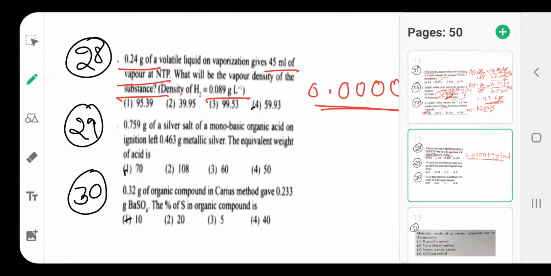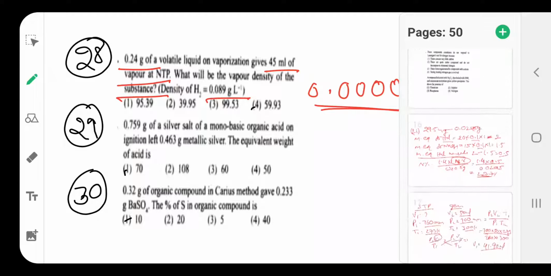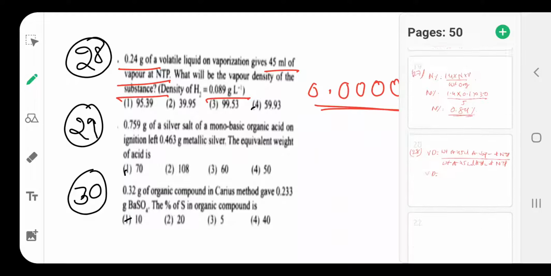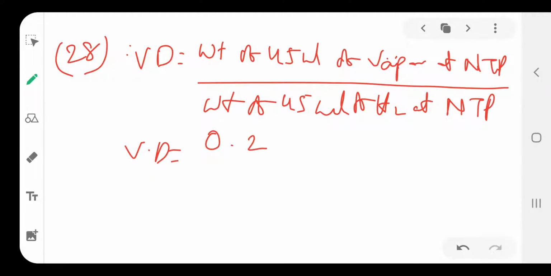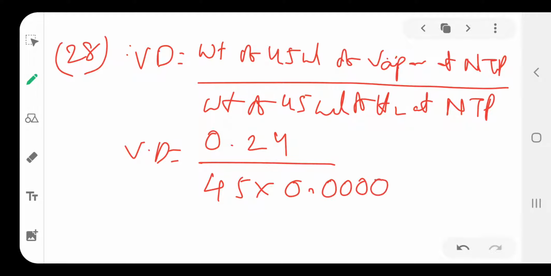So the weight of hydrogen we don't know, that's why we have to take 45 ml into its density. You see here, its value is weight 0.24 divided by the weight of 45 ml, meaning 45 ml into its density, 0.000089.